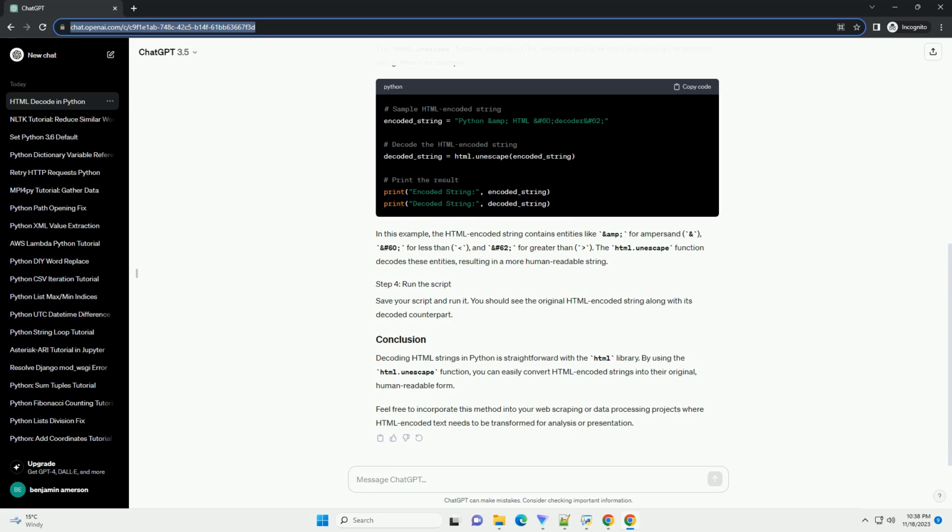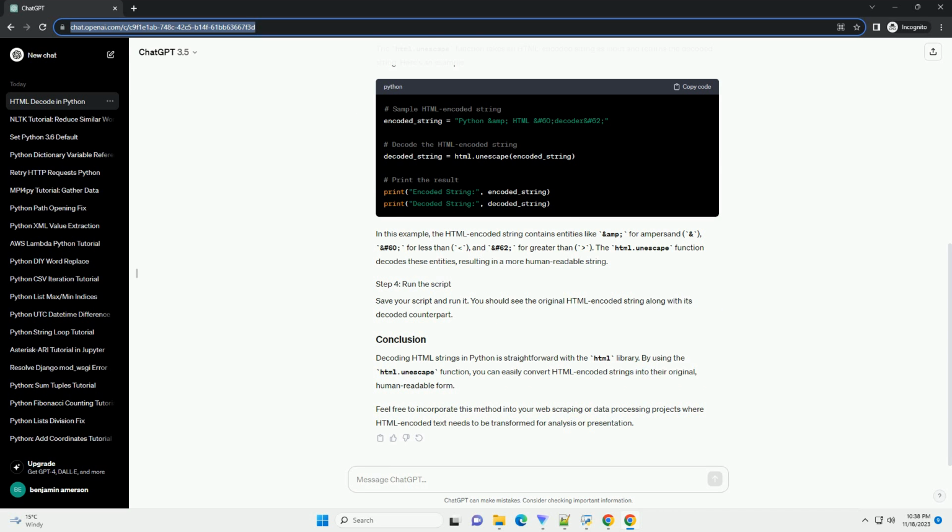The html module in Python provides the escape and unescape functions, which can be used for encoding and decoding HTML entities, respectively. In this tutorial, we'll focus on decoding HTML encoded strings using the html module. Ensure that you have the html module installed. You can install it using the following command.